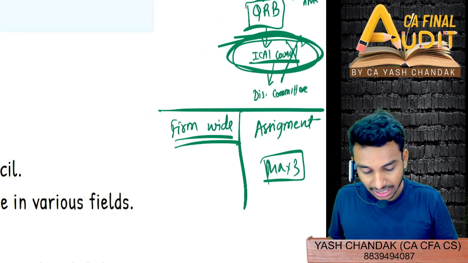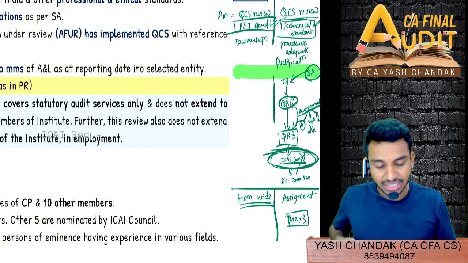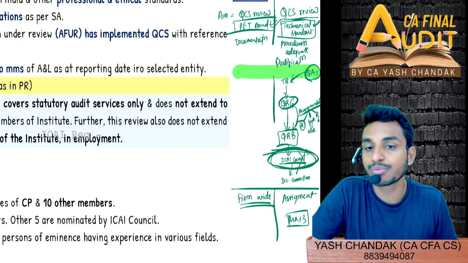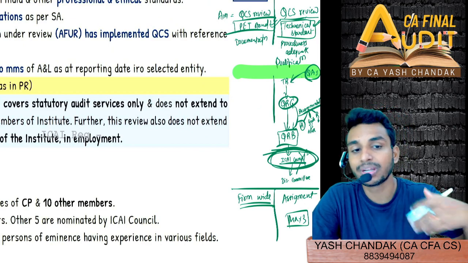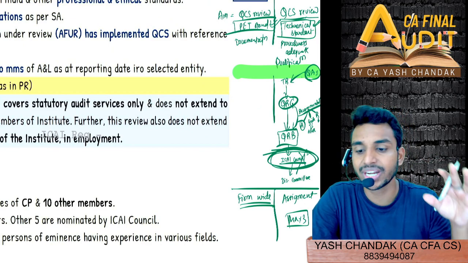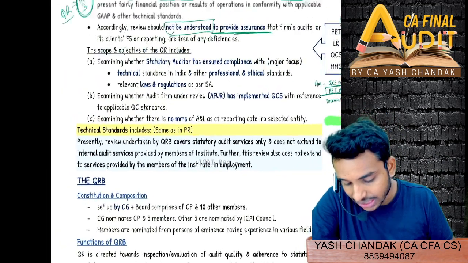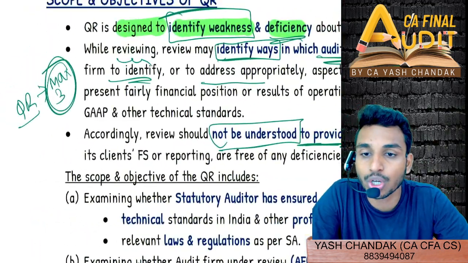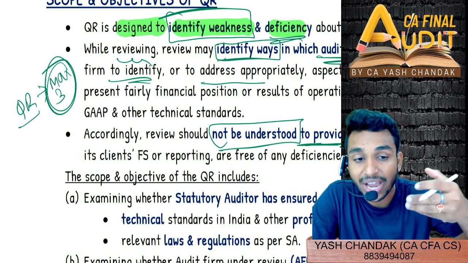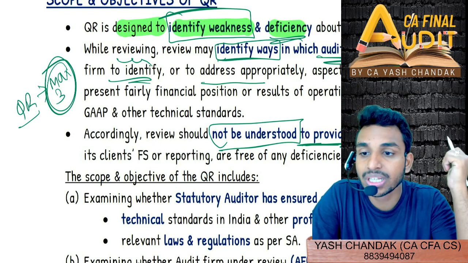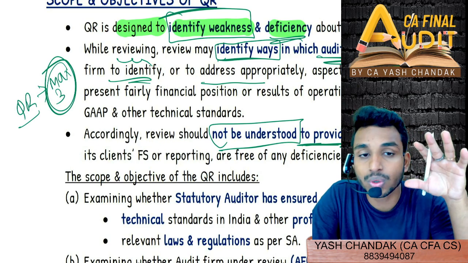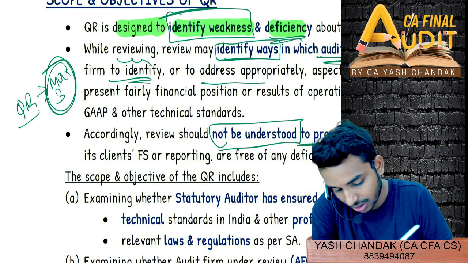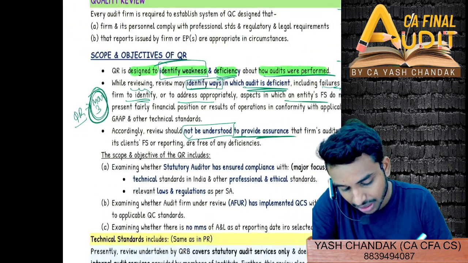So what I was telling is that peer review is generally like doing firm wide design, evaluating all the quality control system policies, procedures, whether they have complied with documentation, standards, and auditing, everything firm wide. However, quality review is more focused on that particular assignment which has been picked up for the quality review. Why the firm was picked up for the quality review, that particular assignment will be thoroughly checked, plus two more assignments, maximum three. So that is what we are seeing, maximum three assignments.